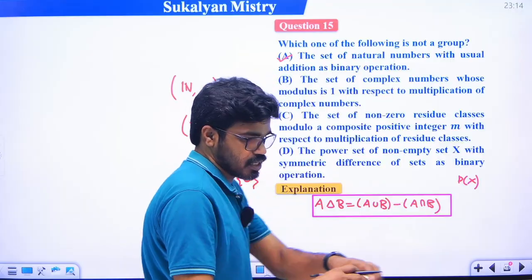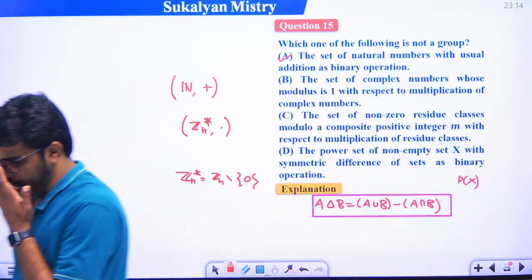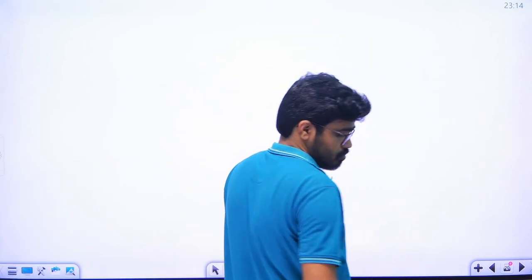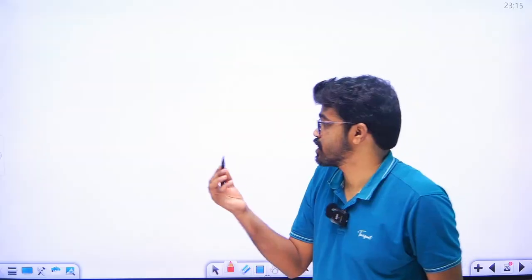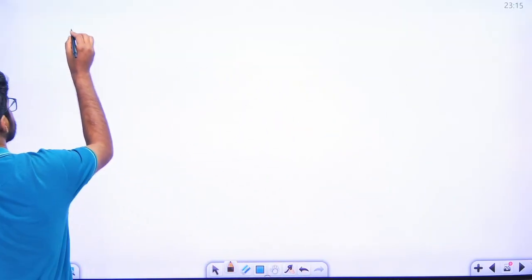So let us consider, suppose let us take two elements, A and B, from the power set. First, closure property.